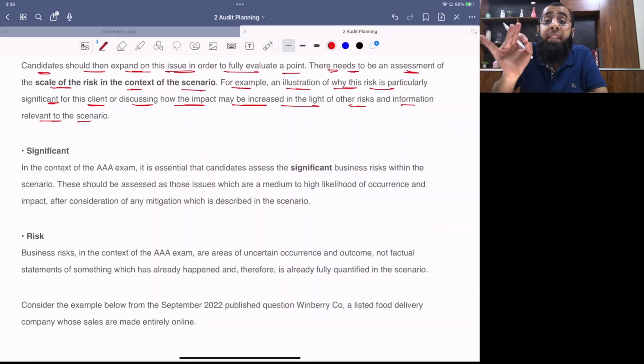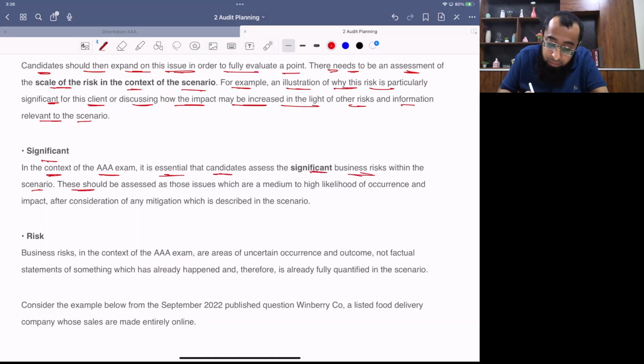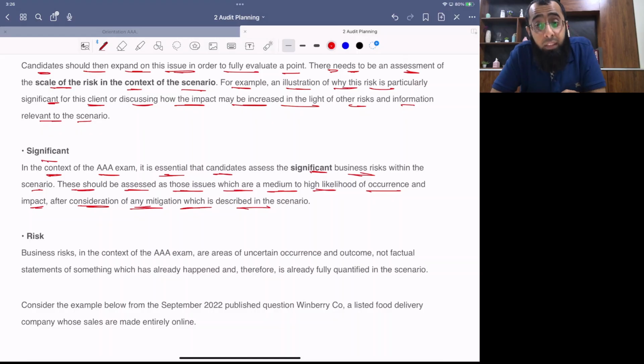You have to refer the significant ones only. In the context of the AAA exam, it is essential that candidates assess significant business risk within the scenario. These should be assessed as those issues which are medium to high likelihood of occurrence and impact after consideration of any mitigation which is described in the scenario.